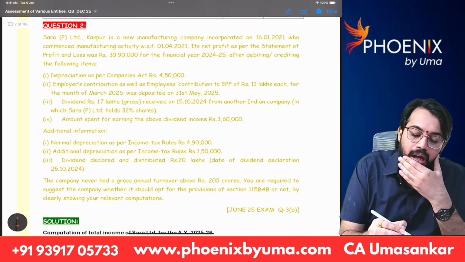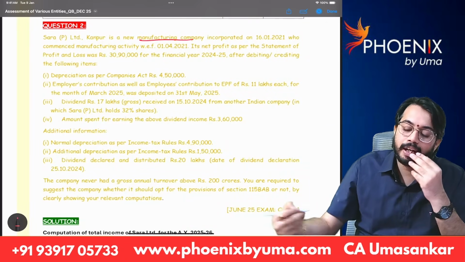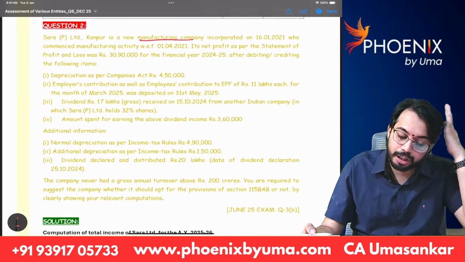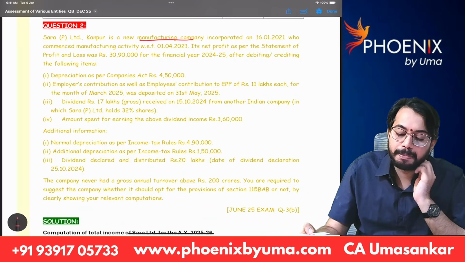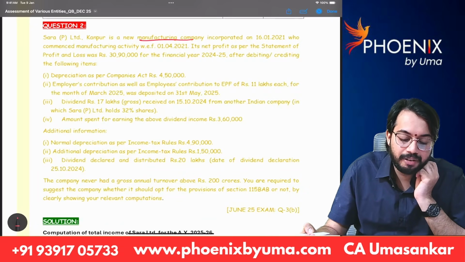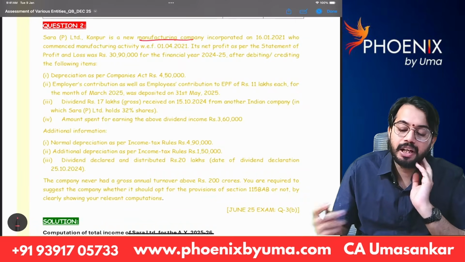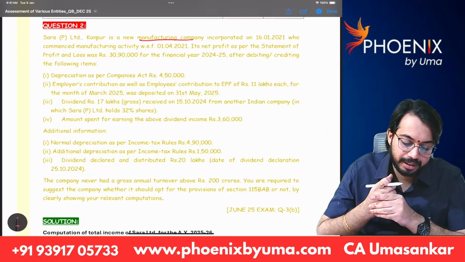Tara Private Limited, Kanpur, is a new manufacturing company incorporated on 16 January 2021 which commenced manufacturing activity with effect from 1st April 21. Its net profit as per statement of P&L was 30,90,000 for the financial year 24-25 after debiting or crediting the following items.